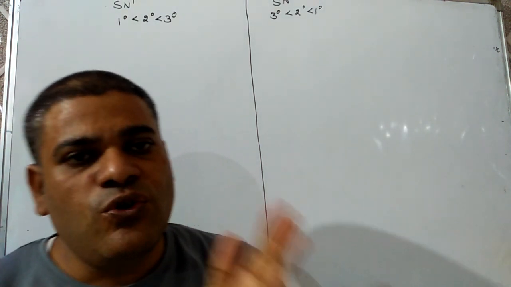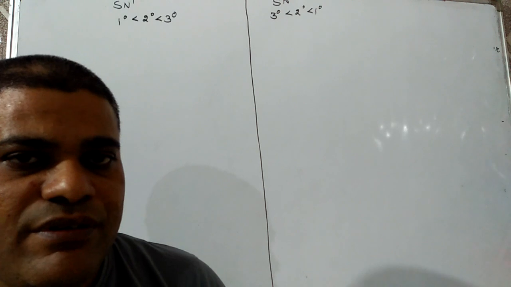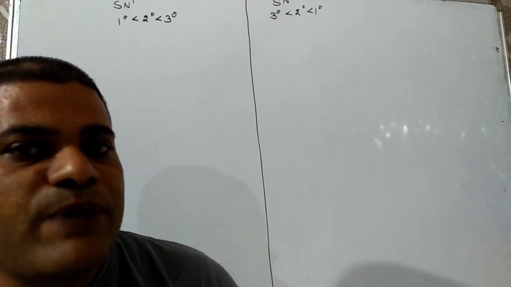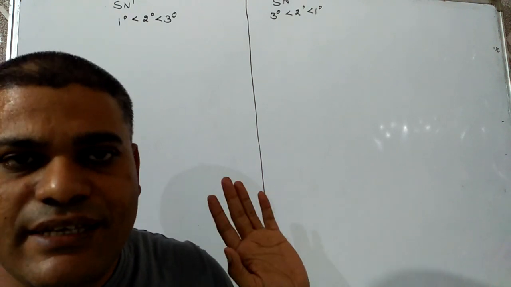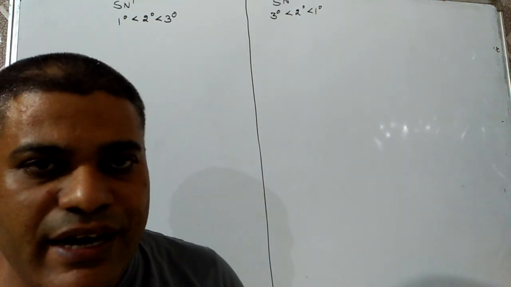For SN1, it is due to stability of carbocation formed. For SN2, it is due to steric hindrance.